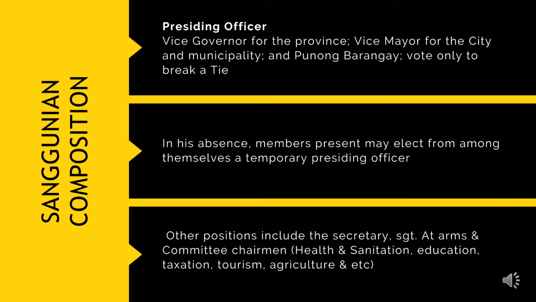In the absence of the presiding officer, members present may elect among themselves a temporary presiding officer to continue with the session. There are also other positions such as the secretary, sergeant at arms, and committee chairmen on health and sanitation, education, taxation, tourism, agriculture, and others.